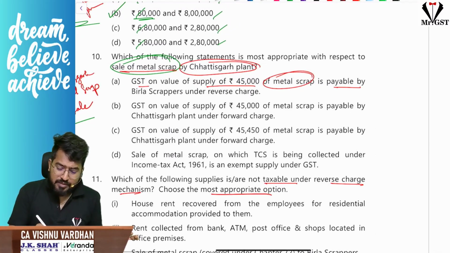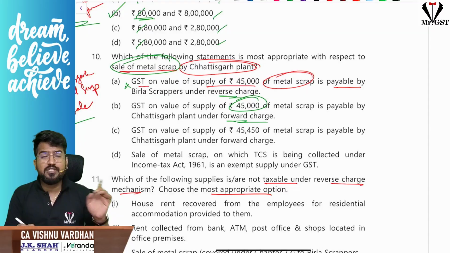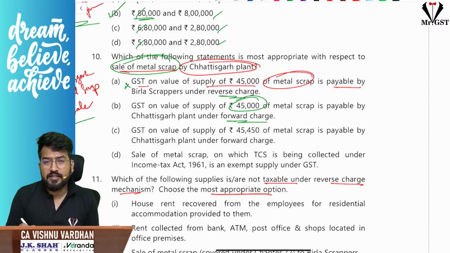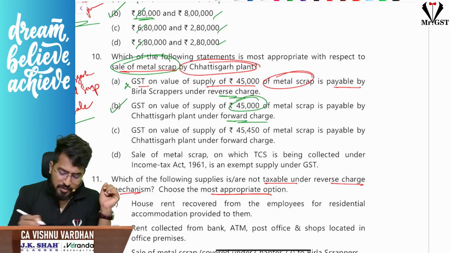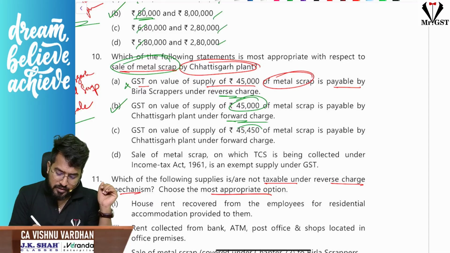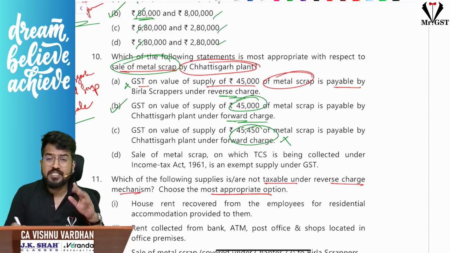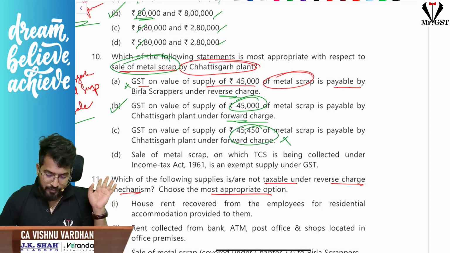They said GST is payable under reverse charge, first option. So no, it is wrong. GST payable under forward charge. Okay, correct. But the problem is that GST is payable on 45,000, not TCS. TCS is not included in value of supply. Sir, value of supply excludes GST, excludes TCS under income tax. So this will be the answer, not this one. Okay, because TCS will not be included in value of supply.